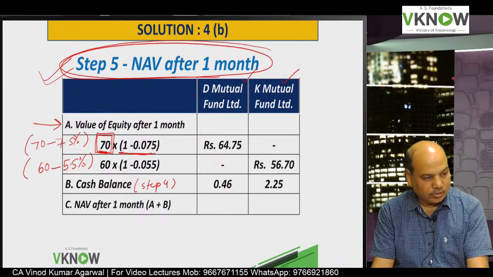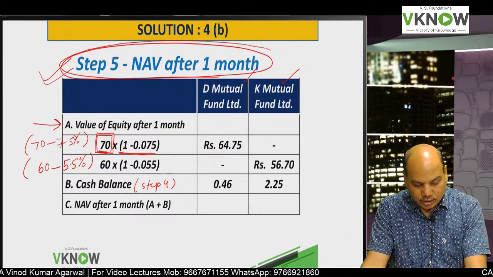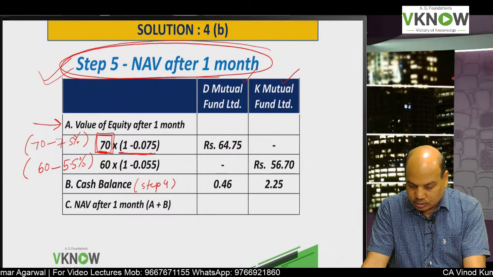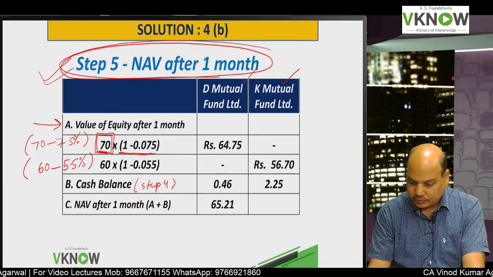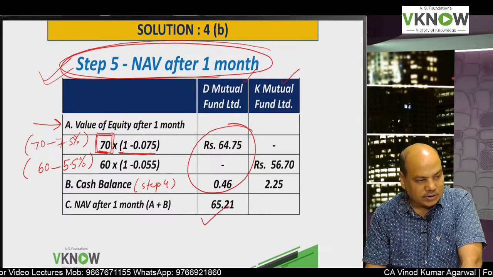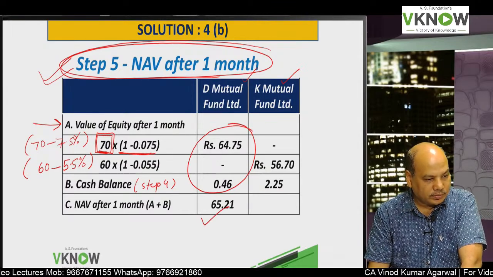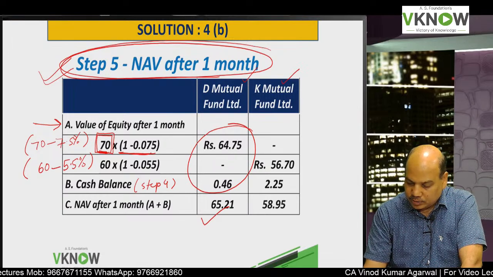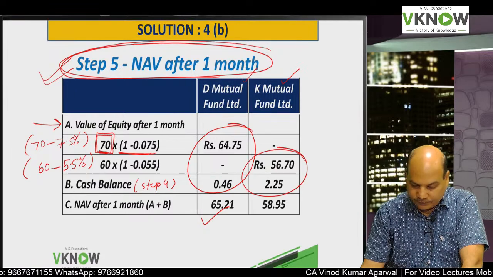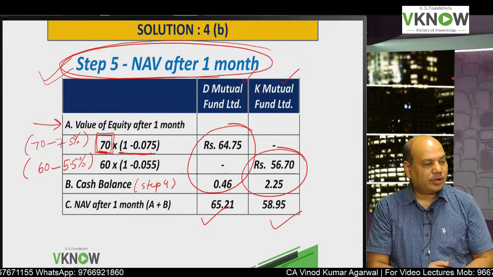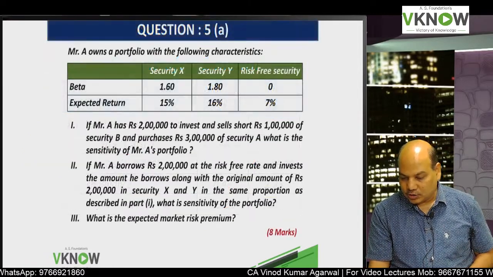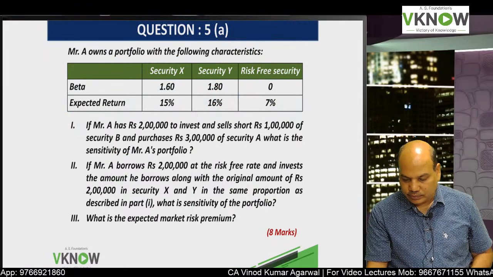Those who are replying, you are really good students. Now write down NAV after 1 month. Just add these two numbers. First answer will be 65.21 and second answer will be 58.95. Check, is it 58.95? So this is my answer of question number 4B.